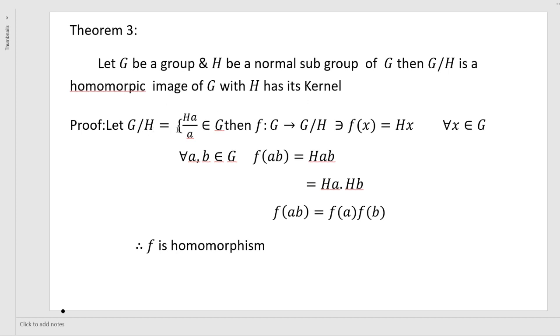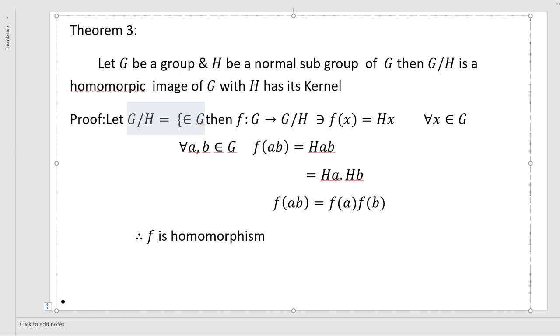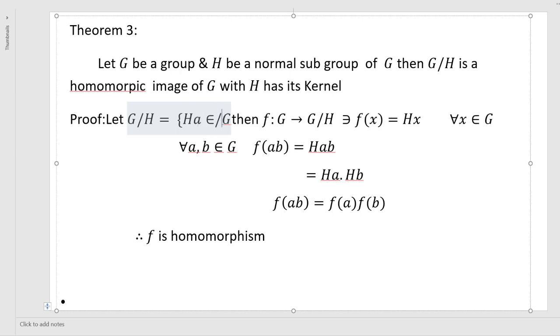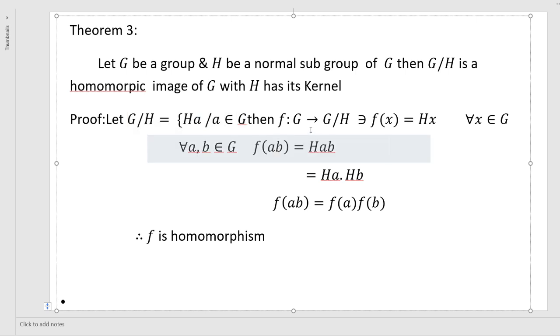Let G by H be the set of cosets H a such that a belongs to G. Then f from G to G by H is given such that f of x is equal to H x for all x belonging to G.